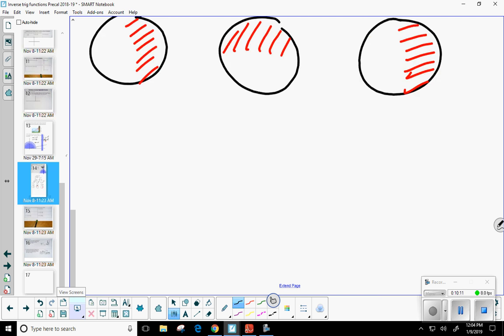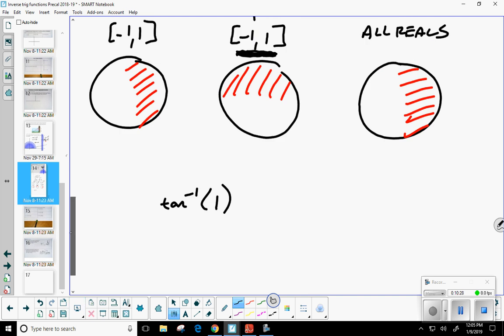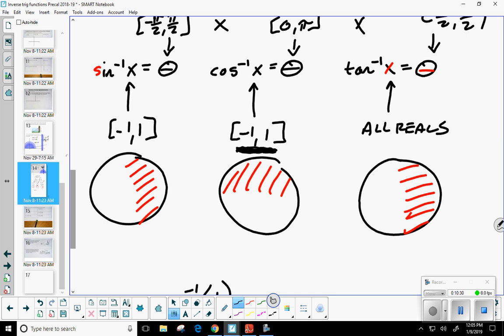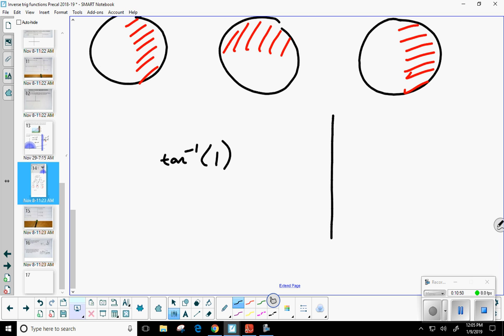Let's say I want to try to evaluate tangent inverse of 1. Okay. Now, one thing that I didn't mention while we were looking at our review: we were talking about these quadrants that the inverses are restricted to. Like for tangent inverse, there's 2 quadrants to choose from, right? 1 and 4. Well, how do I know which one to draw my triangle in? There you go. You make that choice based on the sign. Since 1 is positive, we're going to put that in quadrant 1.